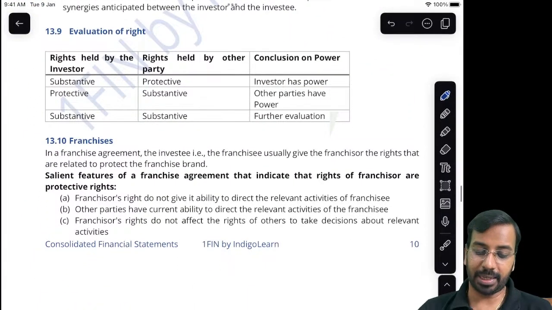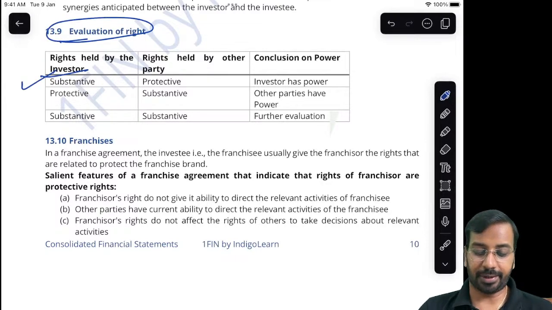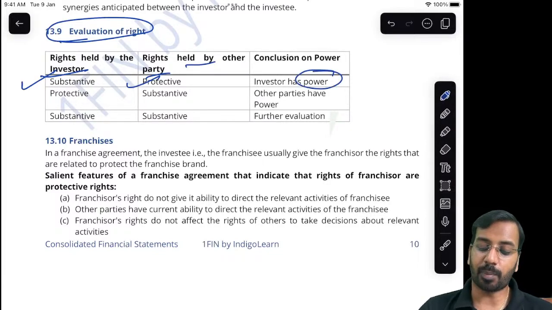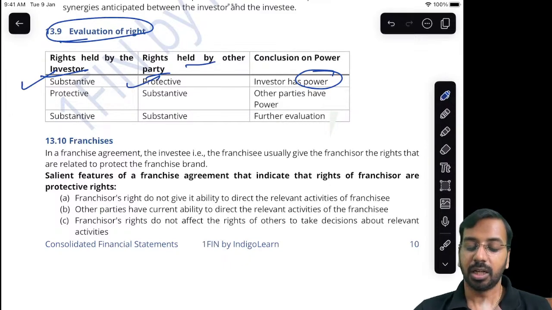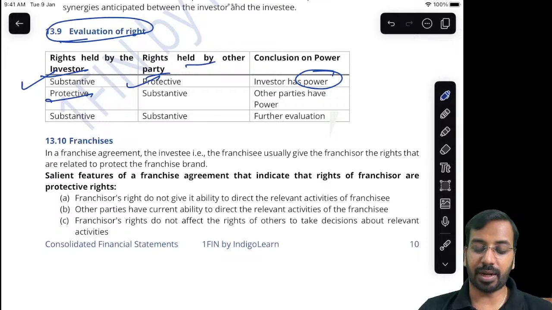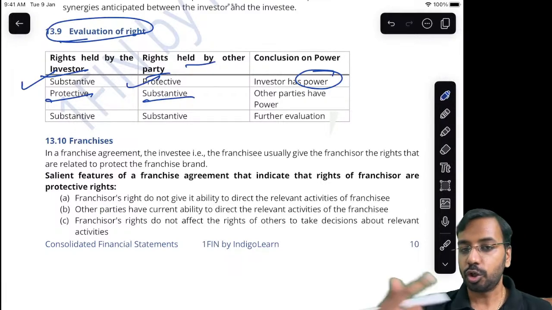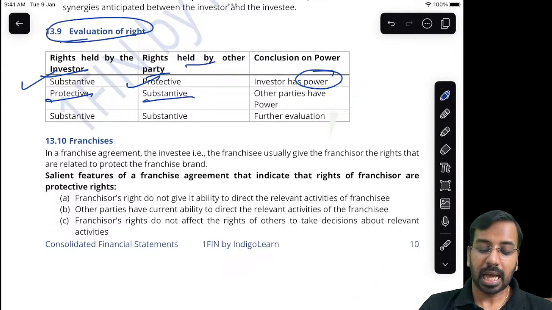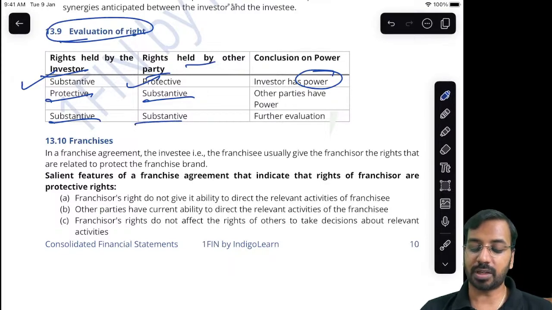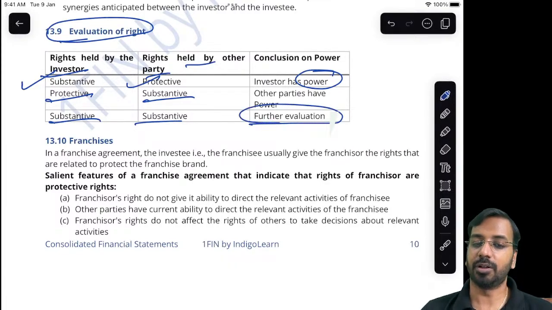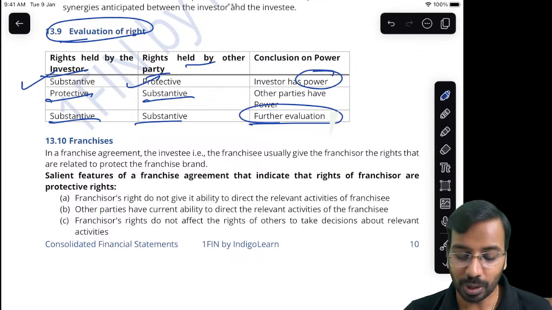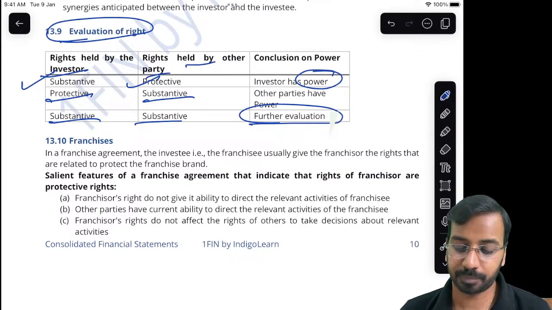So, to summarize, this will help you understand. If the investor has a substantive right and other parties have protective rights, then the investor has the power. Means I have a substantive right, you have a protective right, I have the power. Second, I have a protective right, you have a substantive right, you have the power. Third, I have a substantive right, you also have a substantive right, then I need to evaluate further. Means who is in a position to exercise the right.